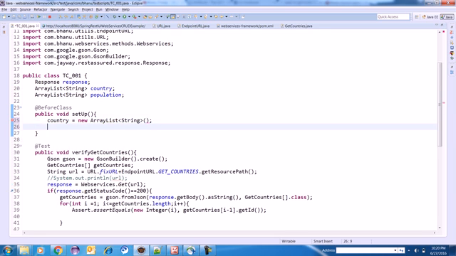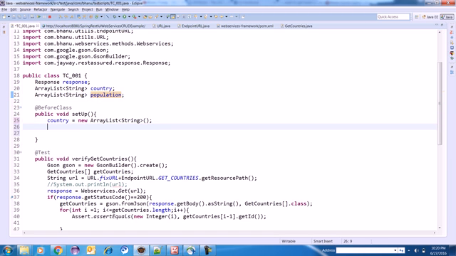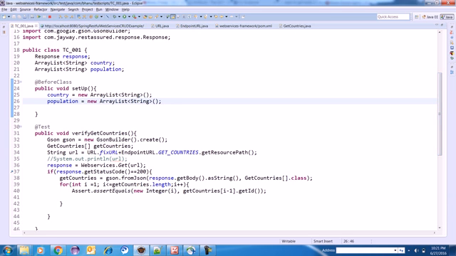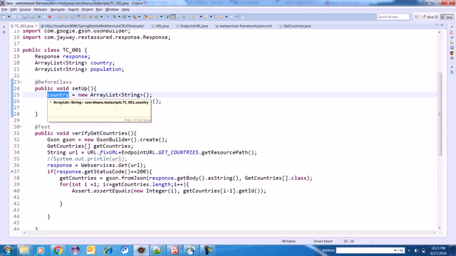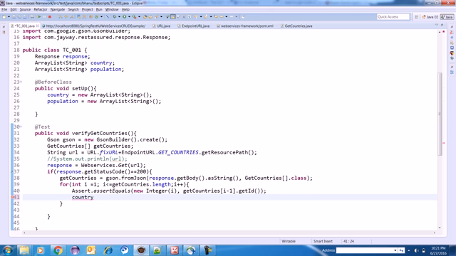Now I'm just creating the object of array list in my before class. Sorry, should be array list. Right, so now this is done. I have created the object. Now for the country, I will store the country here.